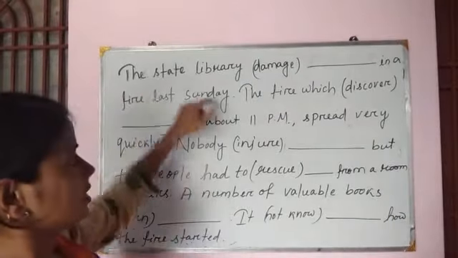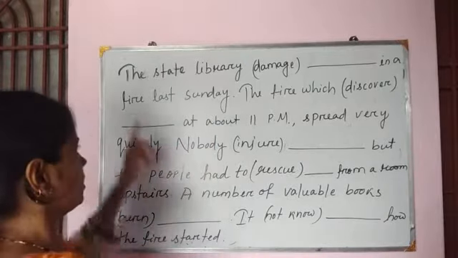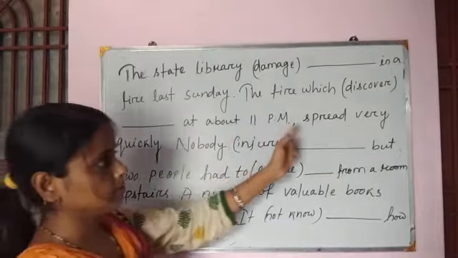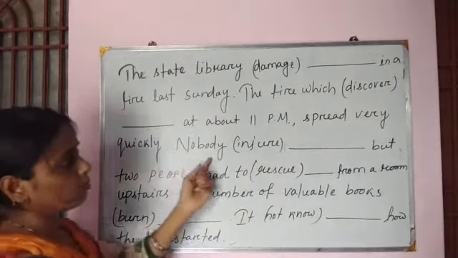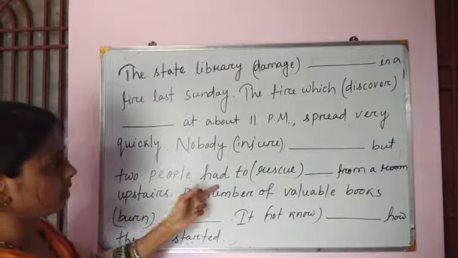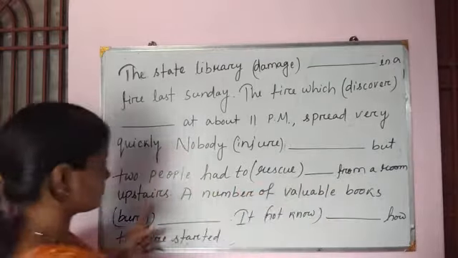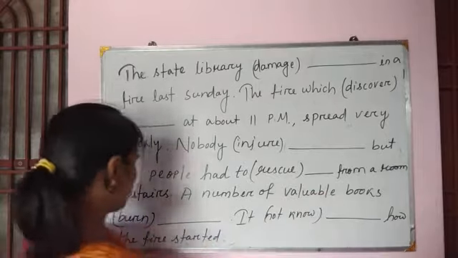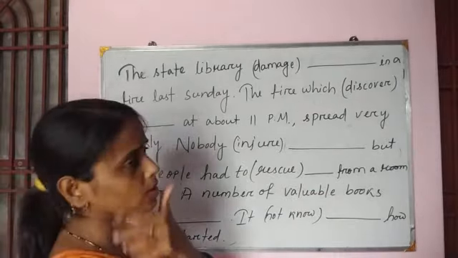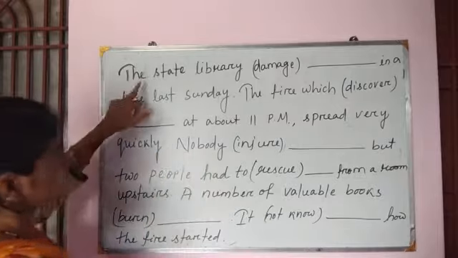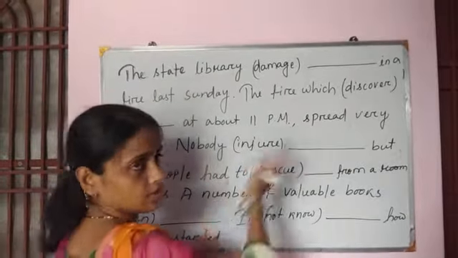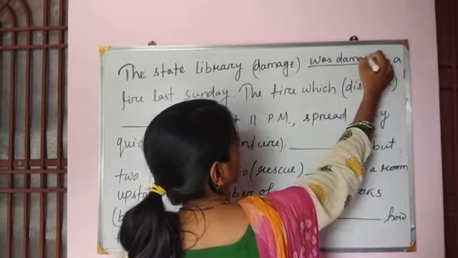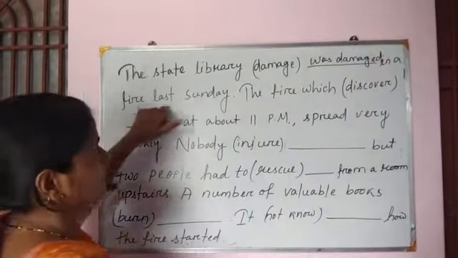Next, the state library damaged in a fire last Sunday. The fire which discovered at about 11 p.m. spread very quickly. Nobody injured, but 2 people had to rescue from a room upstairs. A number of valuable books, but it's not known how the fire started. So let us change the voice. The state library was damaged, past tense, damaged in a fire last Sunday.